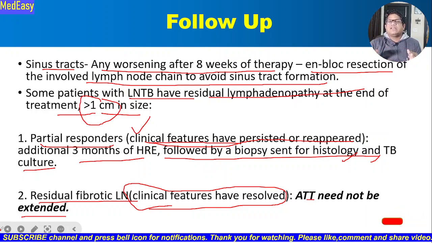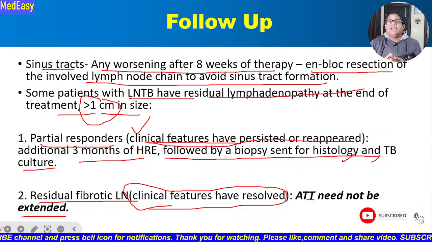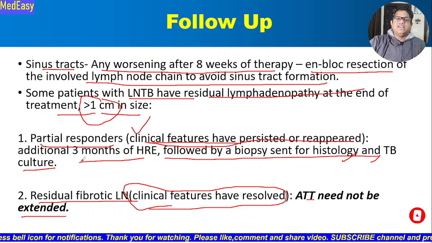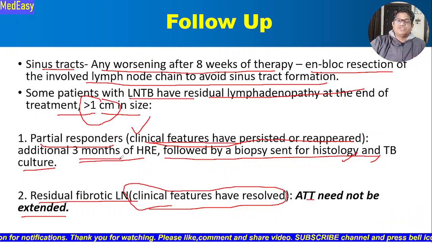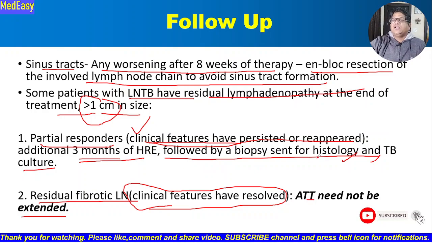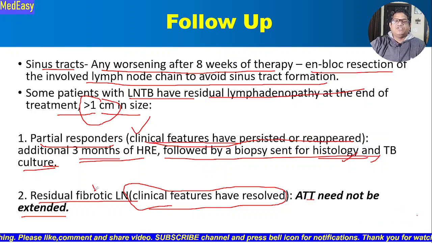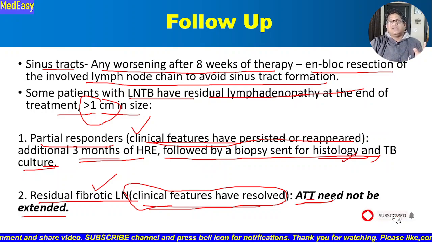If their clinical features are there and their lymph node size is more than 1 centimeter, we call that a partial responder. In that situation, you should extend the continuation phase by 3 more months of HRE followed by a biopsy to look for histology and TB culture. But in the residual fibrotic lymph node, clinical features have resolved, so there is no need to extend the antitubercular treatment.